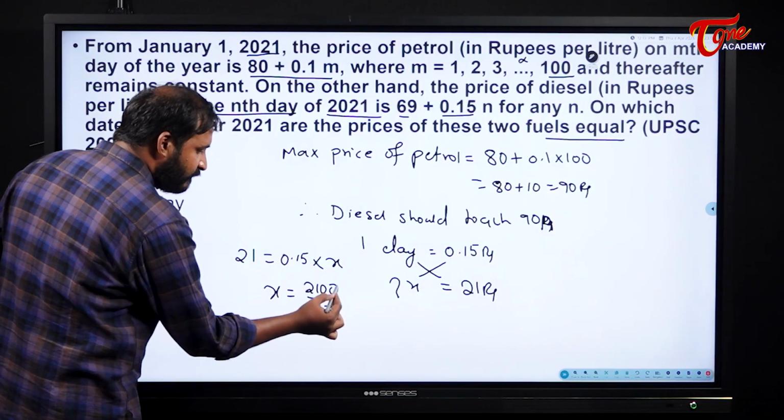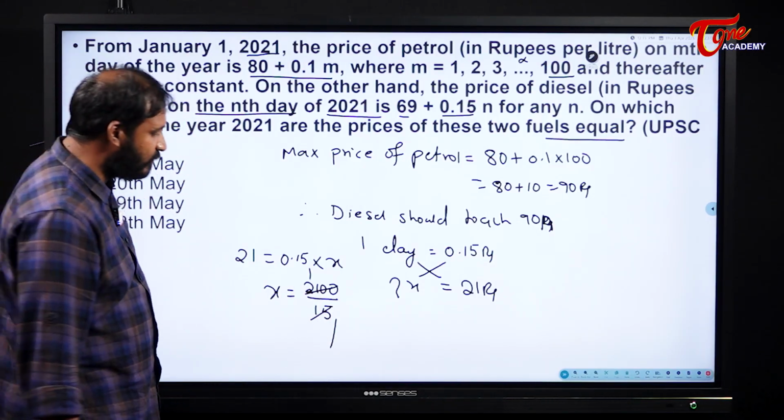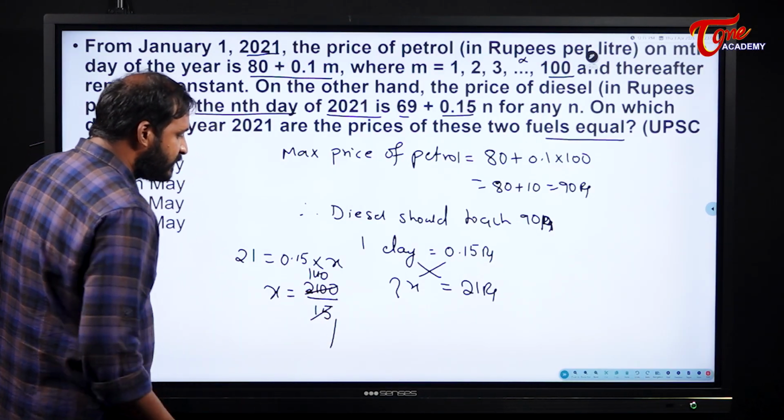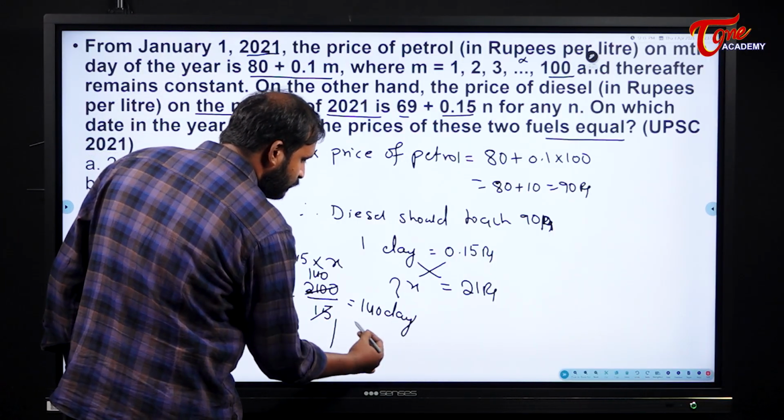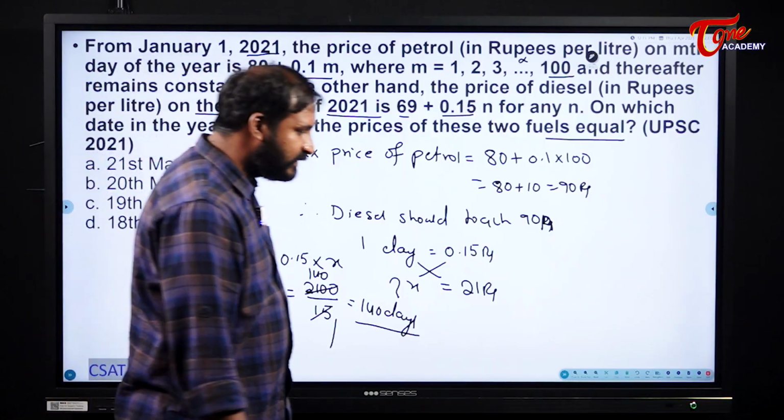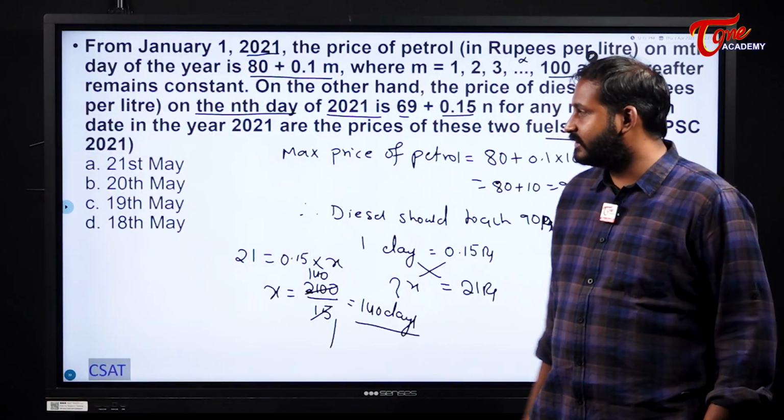Now 15 ones are 15. So I will be left with 6040. That means how many days will it take? 140 days. It takes 140 days to match the petrol price with the diesel price.